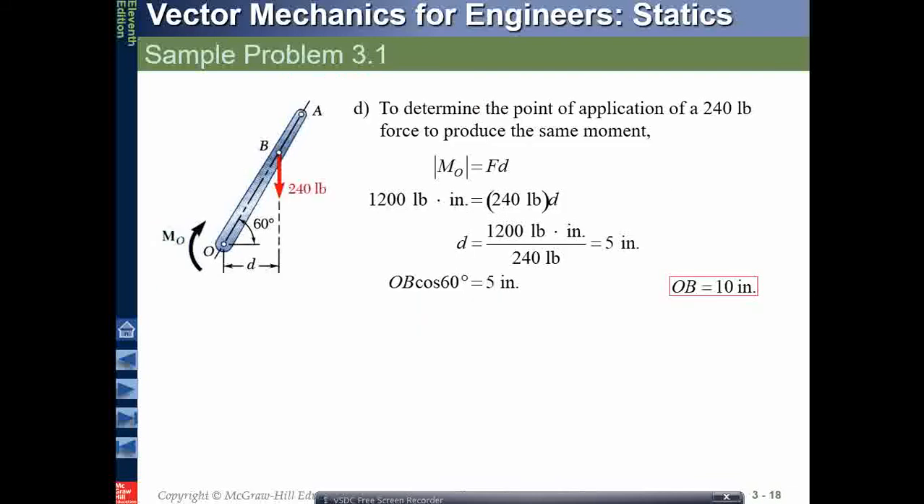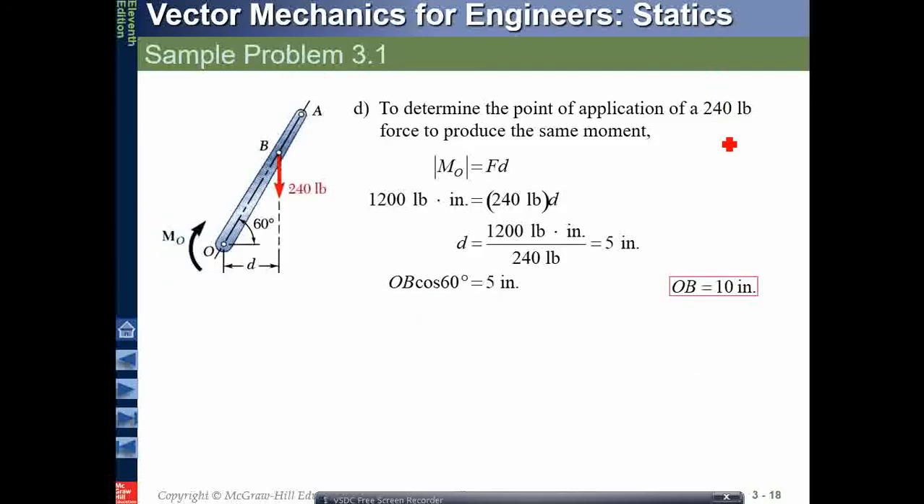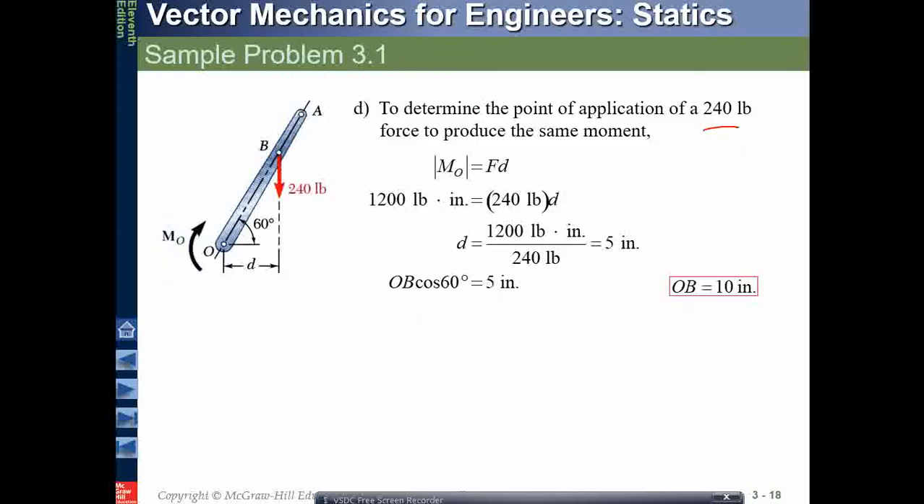Further, to determine the point of application of a 240 lb force to produce the same moment. Now the force is reduced. Earlier the force was 1200 lb. Now the force is reduced to 240 lb. So what is to be done? The force is reduced, that means the distance should be manipulated now.